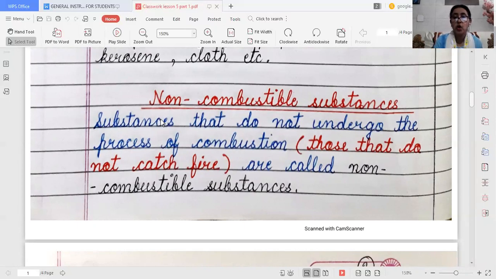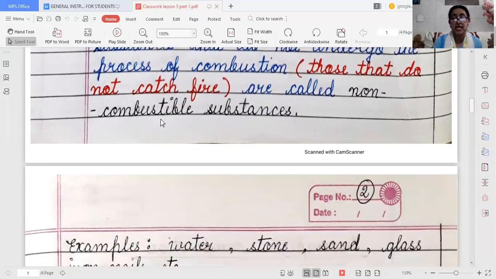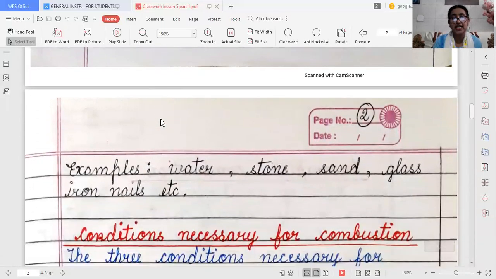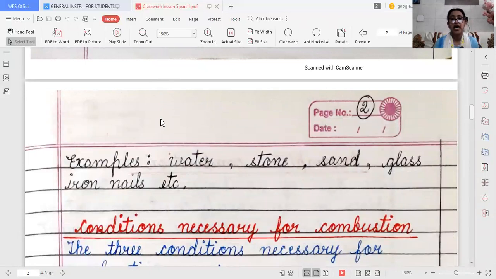The most common examples are water, stone, sand, glass, iron nails, and so many.